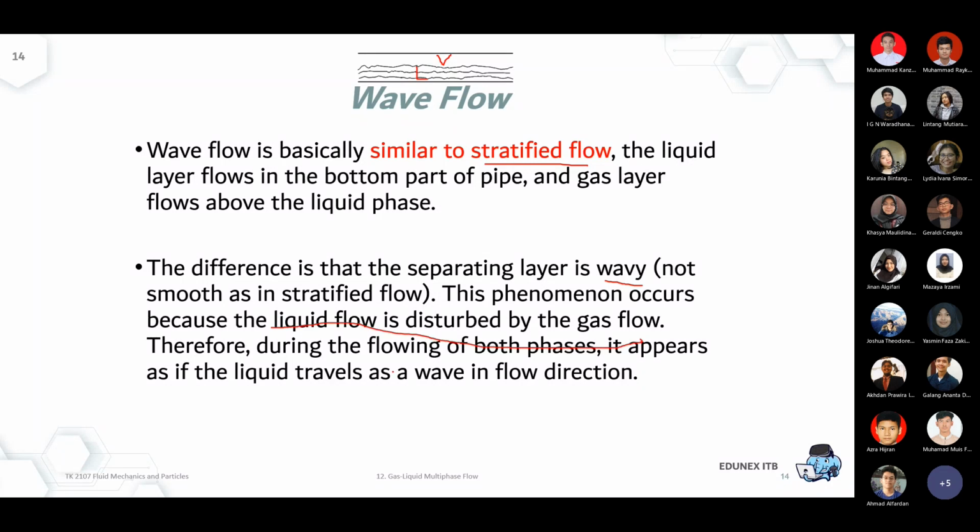Therefore it appears that the liquid travels as a wave in the flow direction. And again, remember that it's very affected as well by the route of the pipeline. Maybe it follows the ground level, which is up and down and so on.